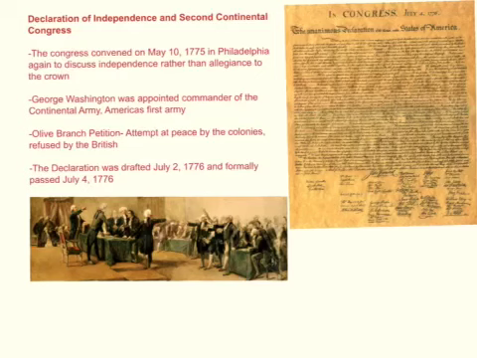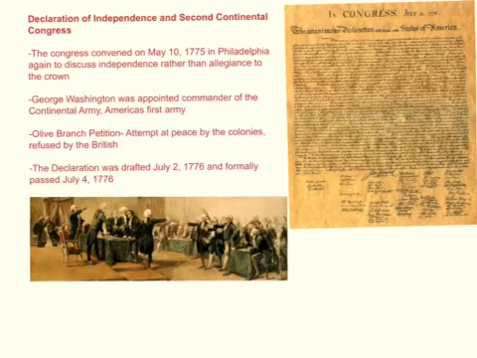The Second Continental Congress, like the First Continental Congress, convened in Philadelphia, this time in 1775, to discuss the matters of independence from Britain. All representatives from the colonies were present again, except Georgia. Congress created the Continental Army on June 14, 1775, and put George Washington in as the commander. The Olive Branch Petition was an attempt at peace by the Second Continental Congress with Britain, which was rejected by the king.